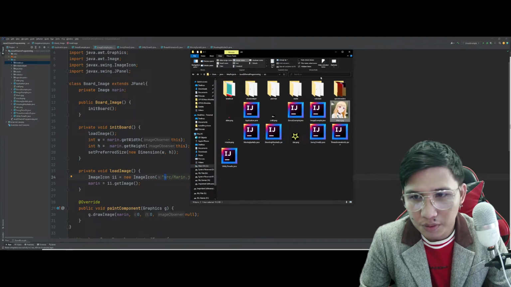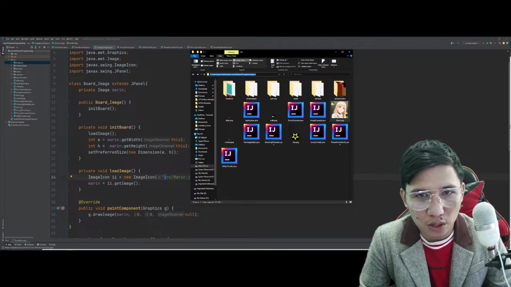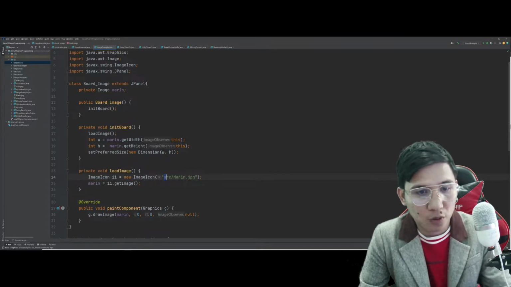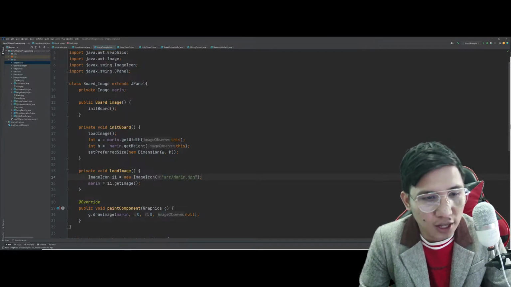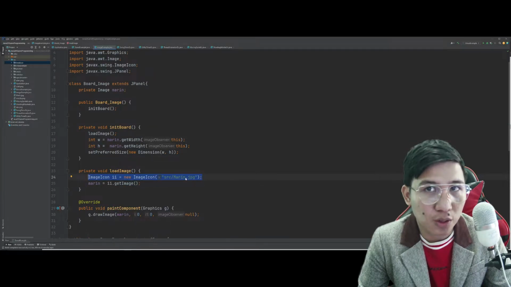Yan. Nandyan siya. No need for you to put the entire path na yung saktong ganito. Nakikita nyo dito, no need. Kasi automatic, alam na ni Java yan. Kung nasan lang siyang folder, yun yung ilalagay nyo. And using the II variable here, we will now be placing this image inside the marine na variable, and I will get the image itself. So, meaning, this marine variable here contains an image based from the path or the source that we actually have placed.